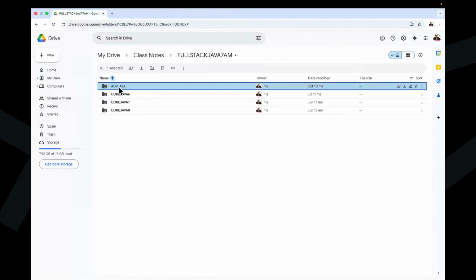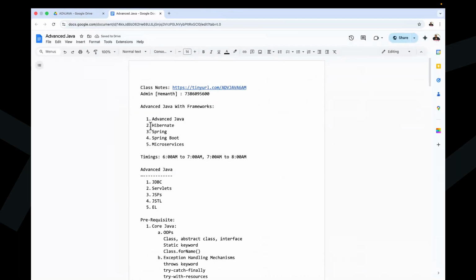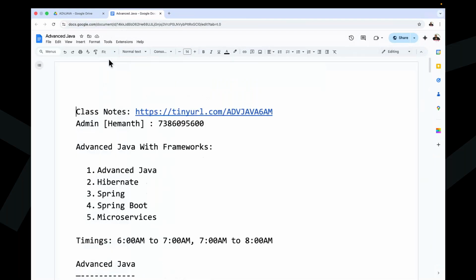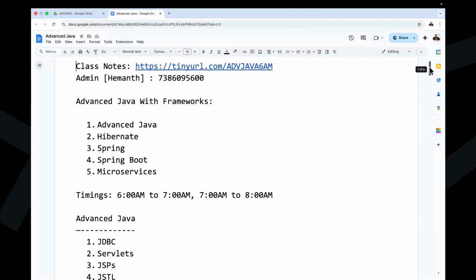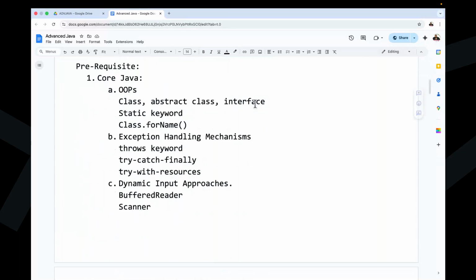Right, sir. Now understand the content here, what we are discussing now. We just started with advanced Java and the advanced Java prerequisite part. In the prerequisites, OOPs related things we completed. Exception handling content we are discussing here. In the last session, I gave you a brief overview of exception handling, the introduction part. Just 2 minutes I'll give a review, then after that we'll move forward.